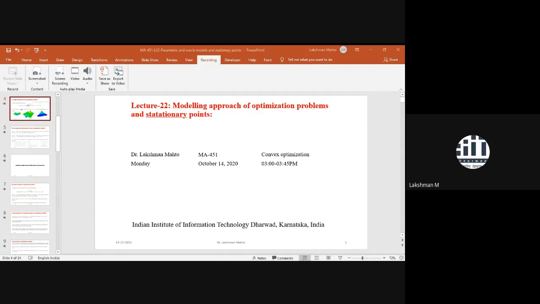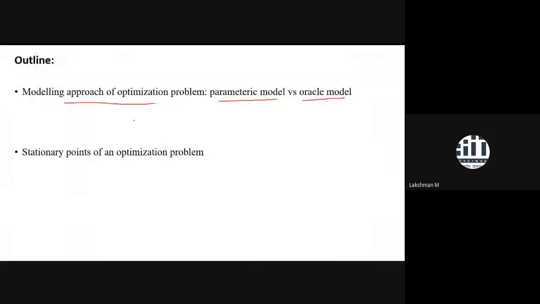I would like to say that there are only two approaches through which you can approach an optimization problem. One approach I mentioned is the parametric model approach. Another one is the oracle model approach. Oracle is very hard.